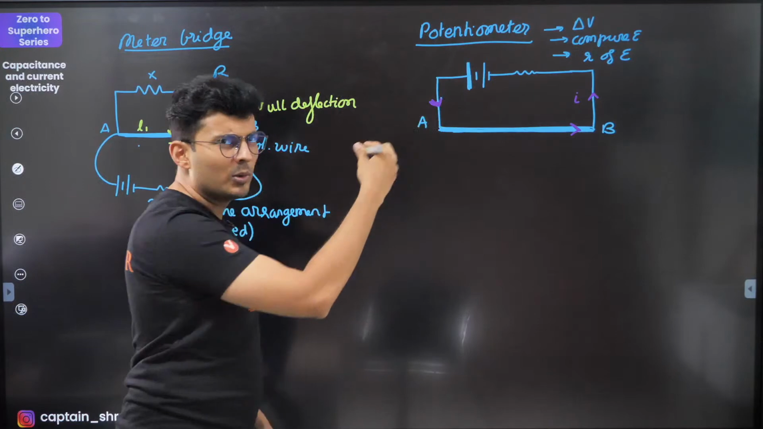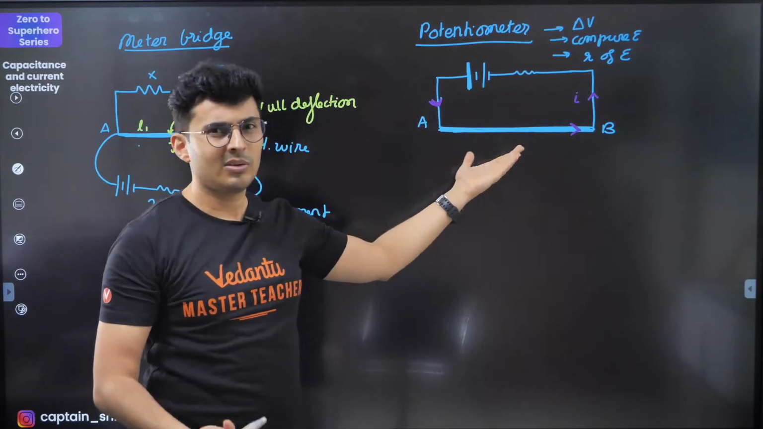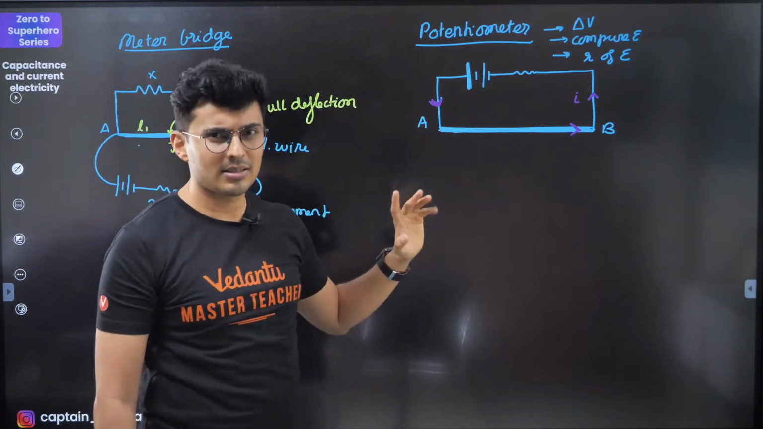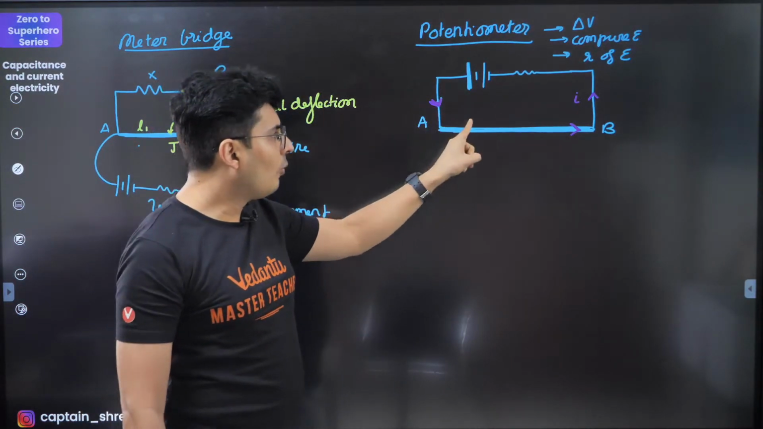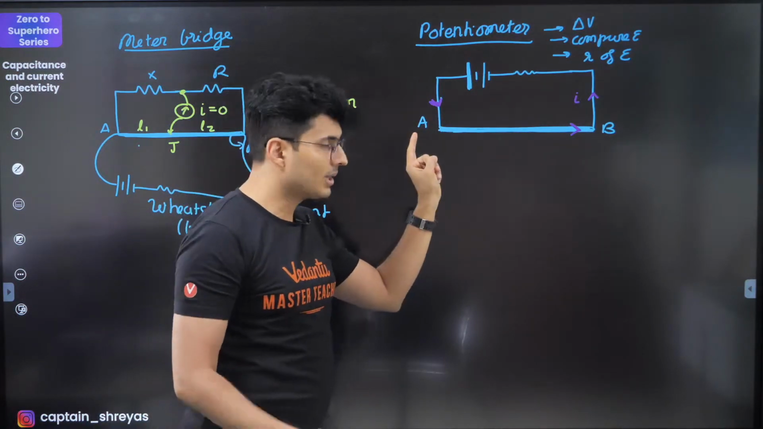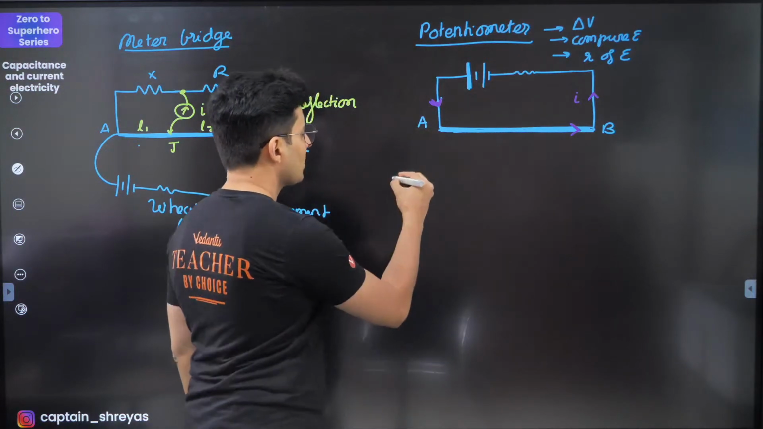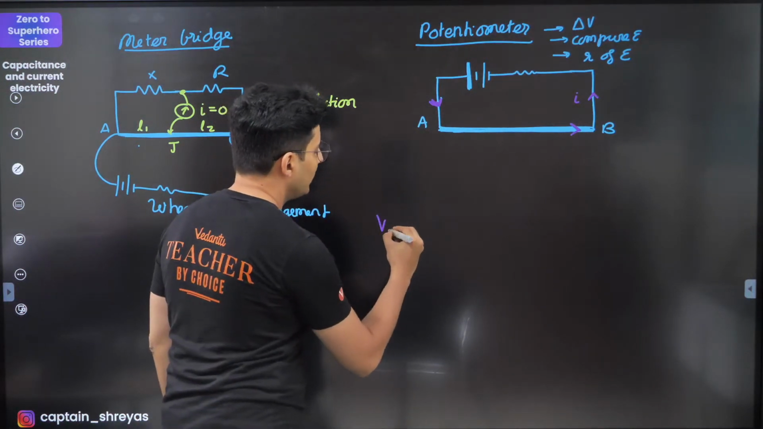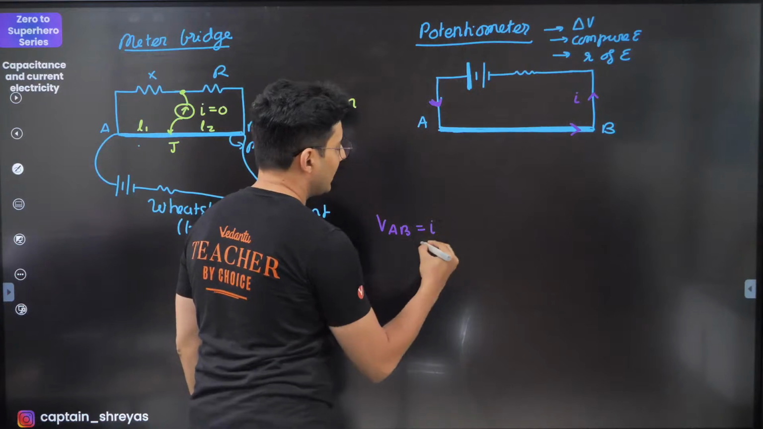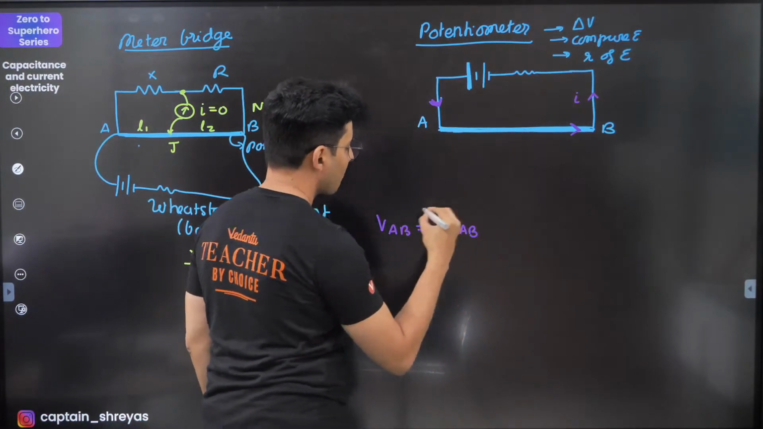That current can be found by normal things, like current is the total voltage divided by total resistance. That's a standard thing. Now what you need to always find is something called the potential gradient. For that, I'll first make you understand what the voltage between A and B is. The voltage between A and B is the current flowing through it times the resistance of AB.